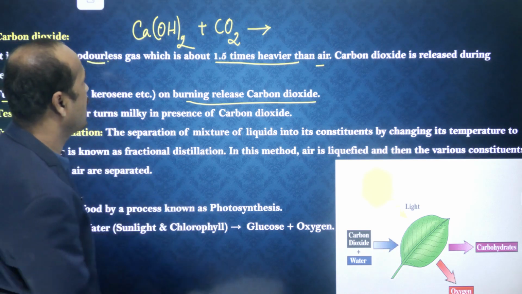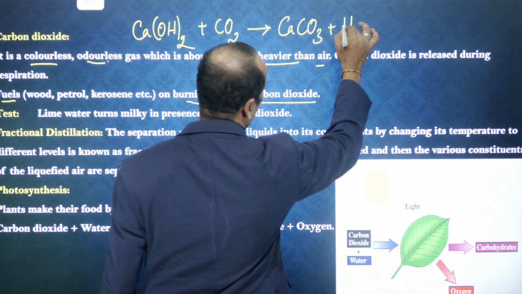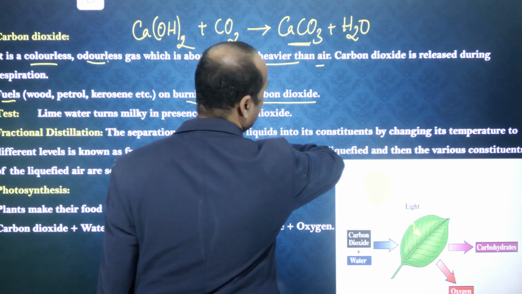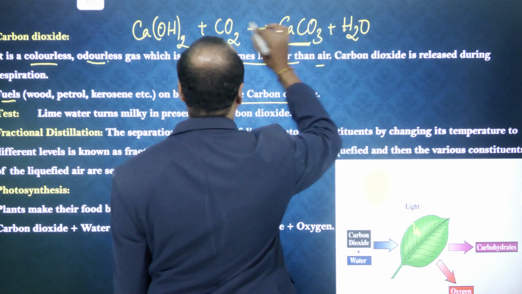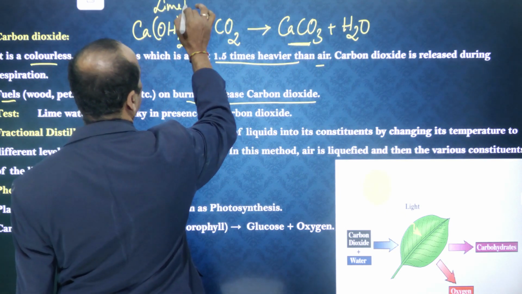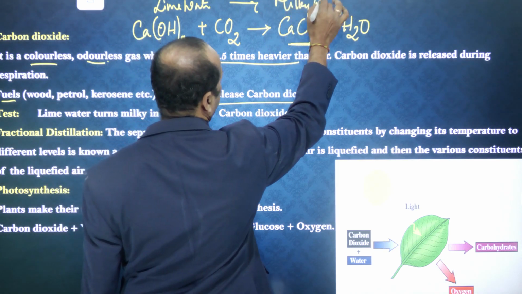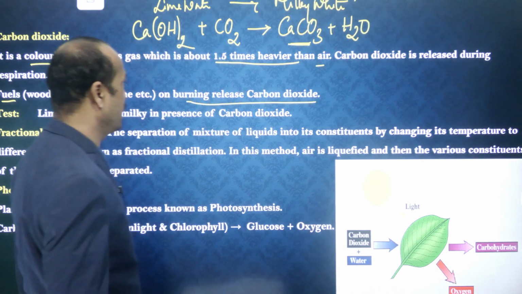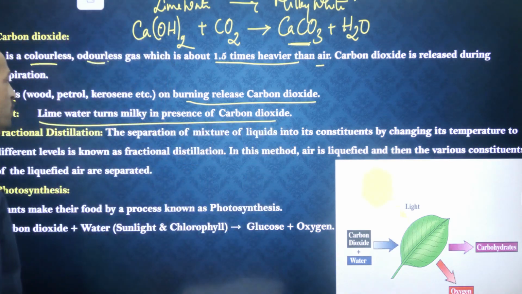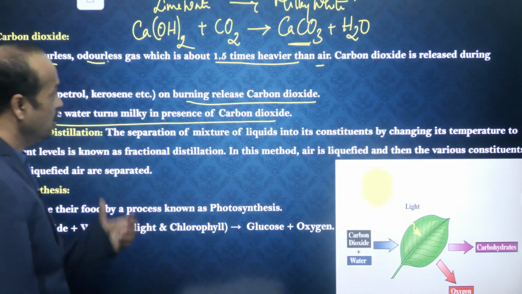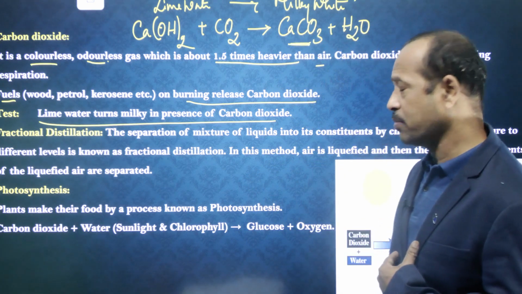So when we pass the carbon dioxide, then what happens? It forms CaCO3 plus H2O. So this is called calcium carbonate. Due to the formation of calcium carbonate, this lime water turns milky white. So lime water turns milky in the presence of carbon dioxide. Clear, students? In this way, we can test for carbon dioxide.